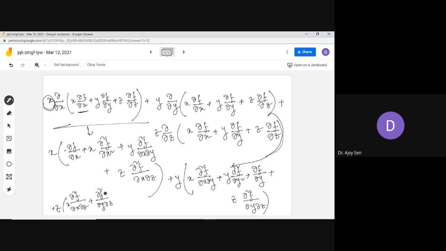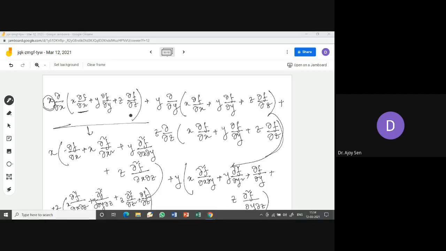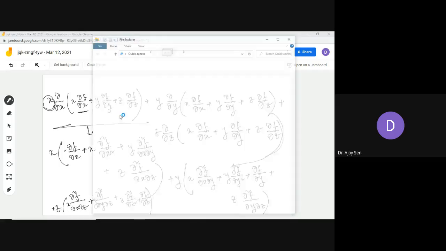This is x, some y will be there. Okay, and from the last term you will get z ∂²f/∂z². Two terms you will get z ∂²f/∂z², plus another term, which is ∂f/∂z. So you see, from each bracket we are getting four terms.